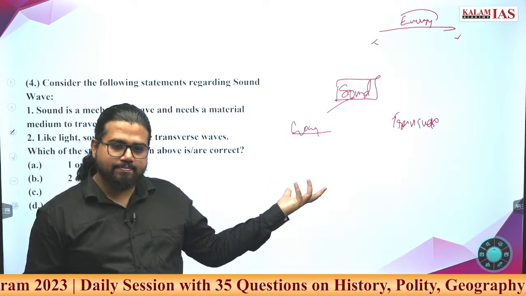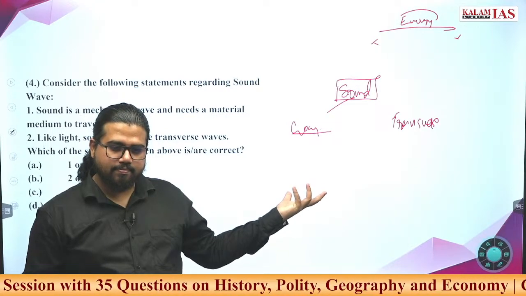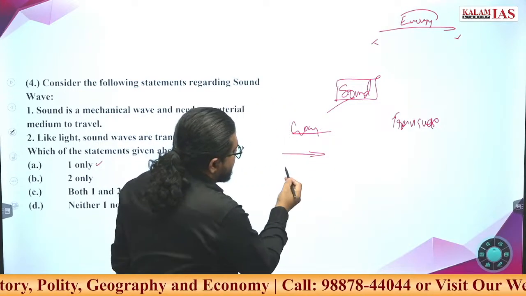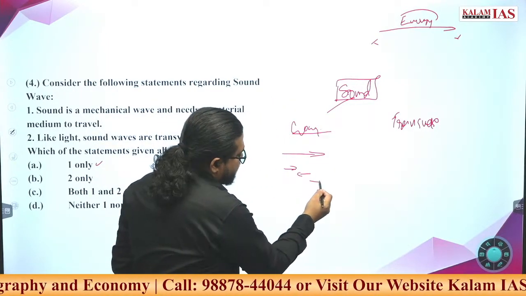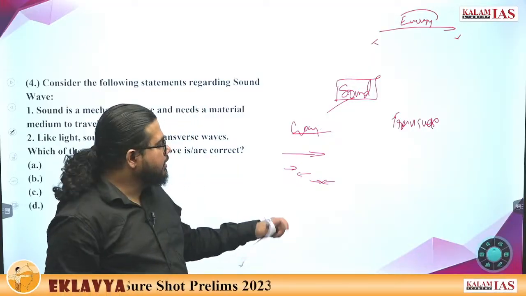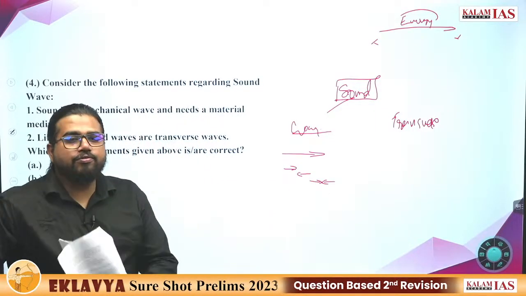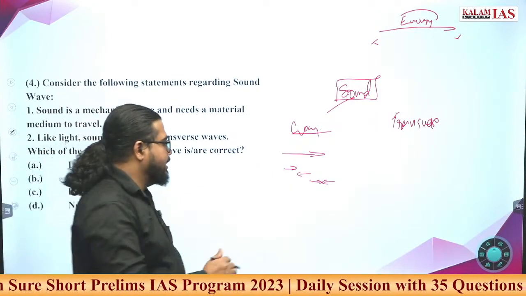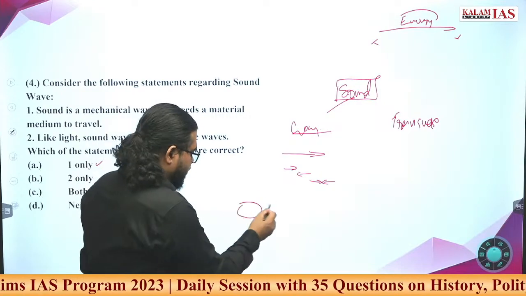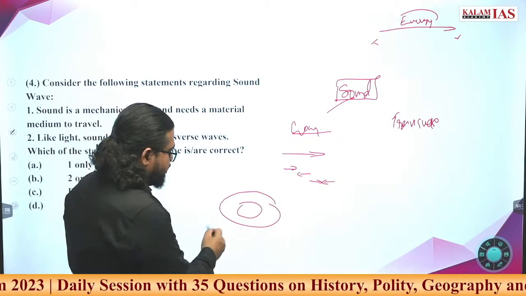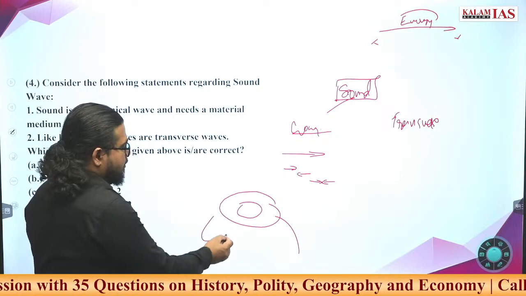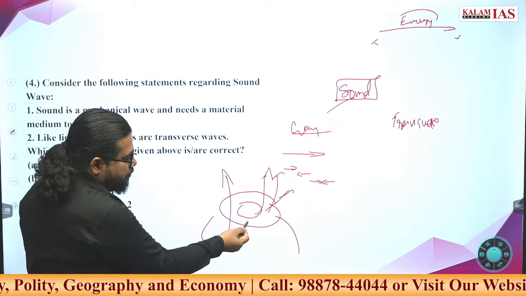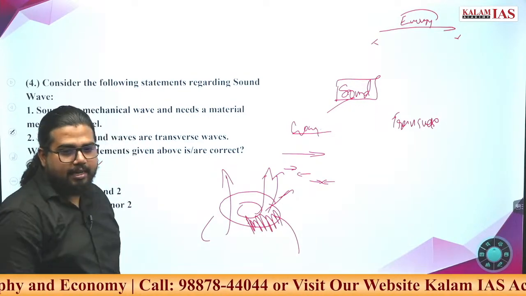Longitudinal waves means, if this is the movement, the particle oscillates along this direction. This will be the oscillation level of these particles within these longitudinal waves. If a sound is being created, like you have seen some subwoofers like this. What happens in subwoofers? Sound will be coming like this, in whichever direction, and the subwoofer, if you know, will be vibrating in the same direction.